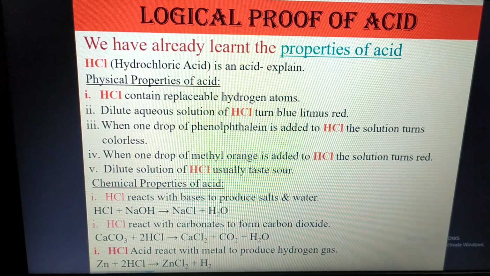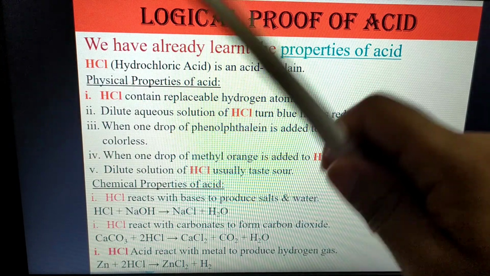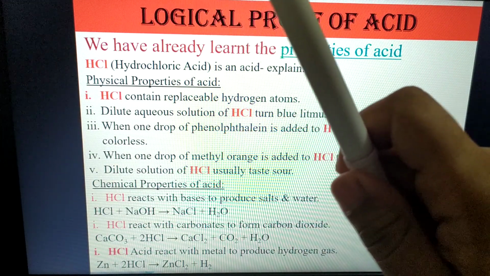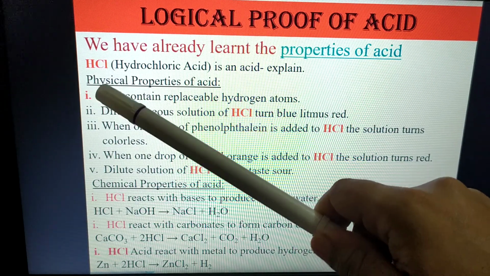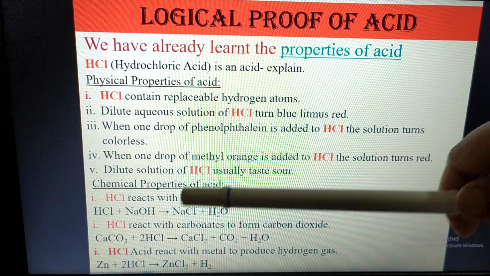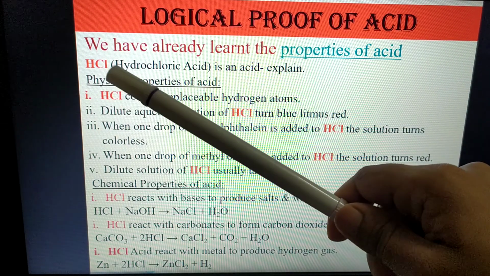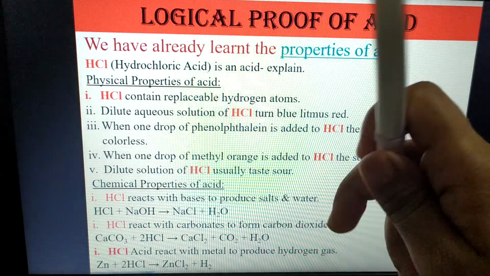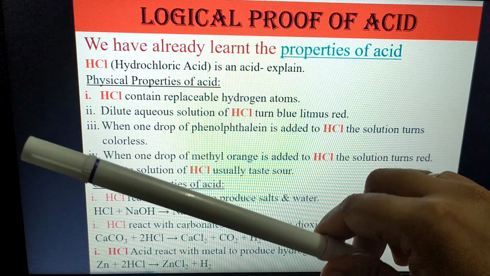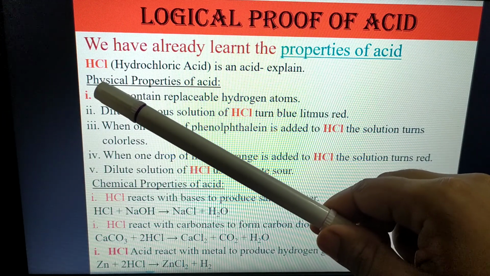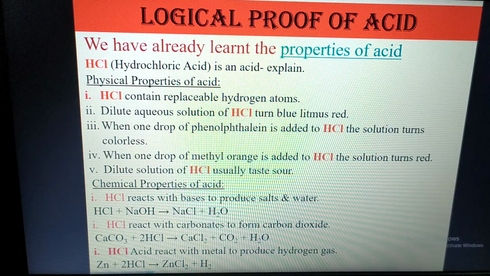So one thing, my dear students, you must notice. What is that? I have marked this one with red color, isn't it? So if I give you another acid compound, suppose sulfuric acid is an acid, explain logically.